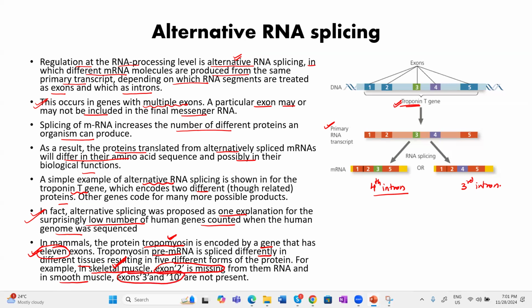Is it clear? So alternate RNA splicing is an explanation of how humans, with a smaller number of coding or functional genes, are able to produce a diversity of proteins.